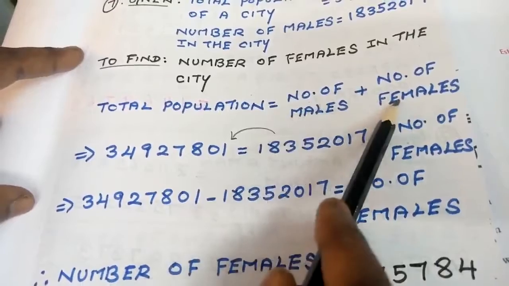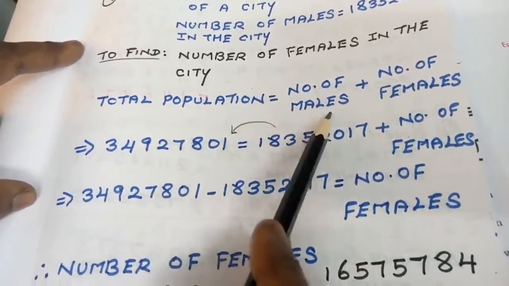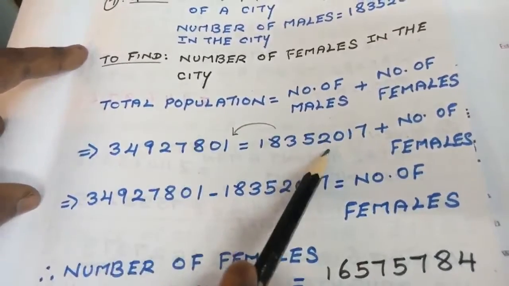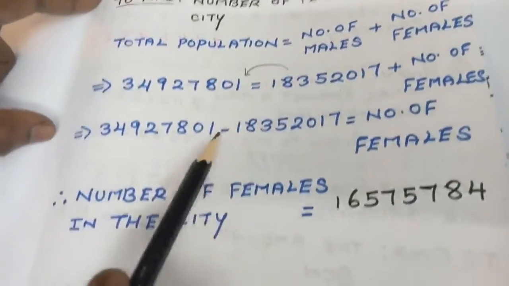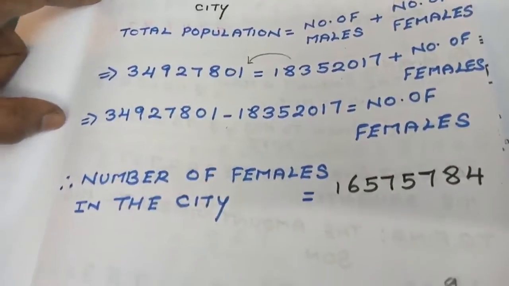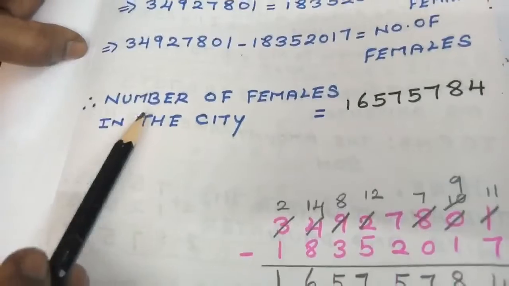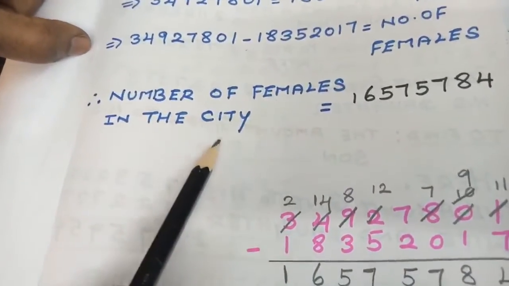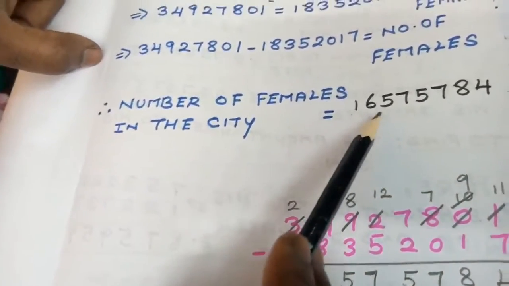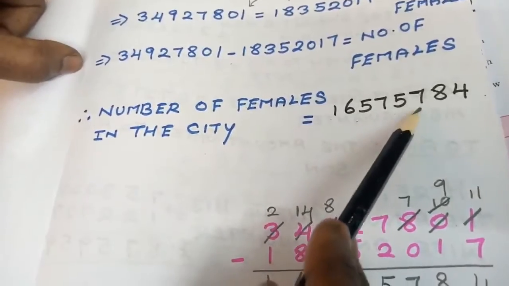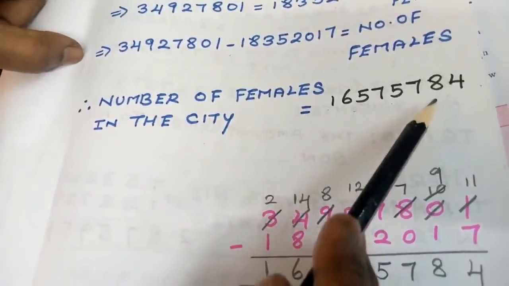If you add these two values, you will get the total population. That is the concept. So you are going to replace the values, and after shifting, I am going to subtract the numbers. You find the subtraction, and the final value, that is the number of females in the city, is 1 crore 65 lakh 75,784, and this is your answer.